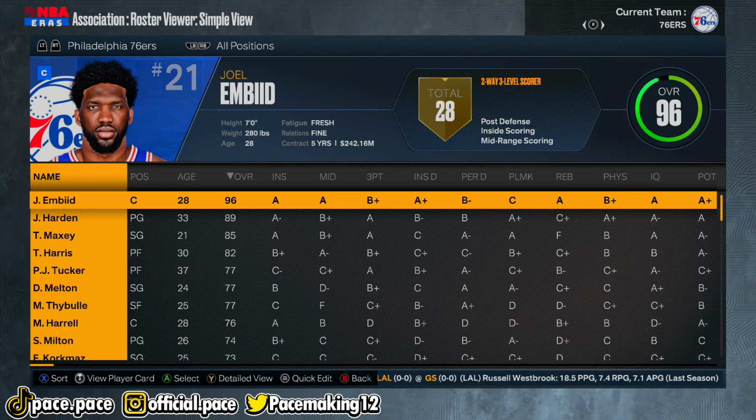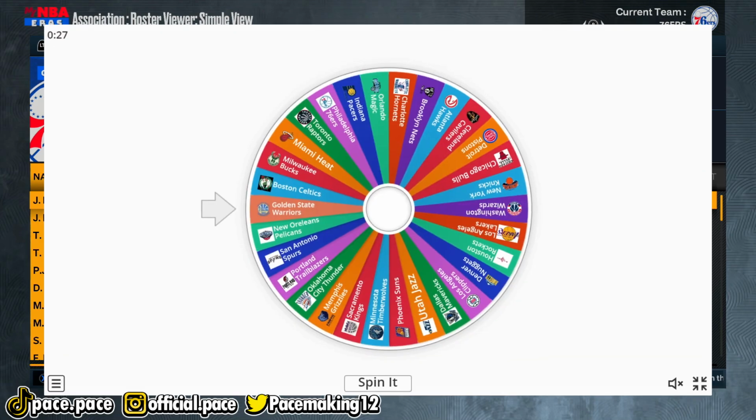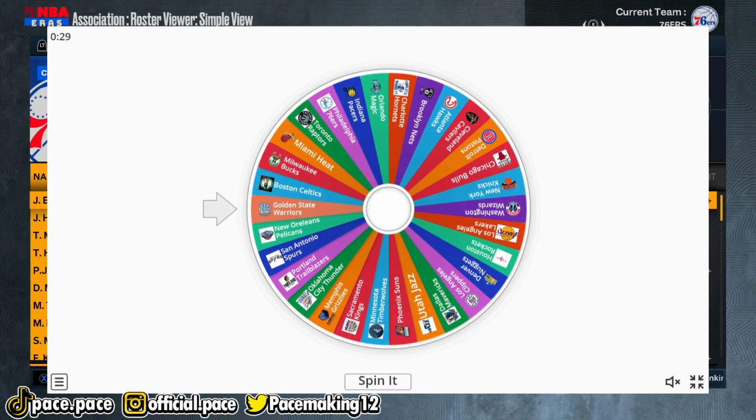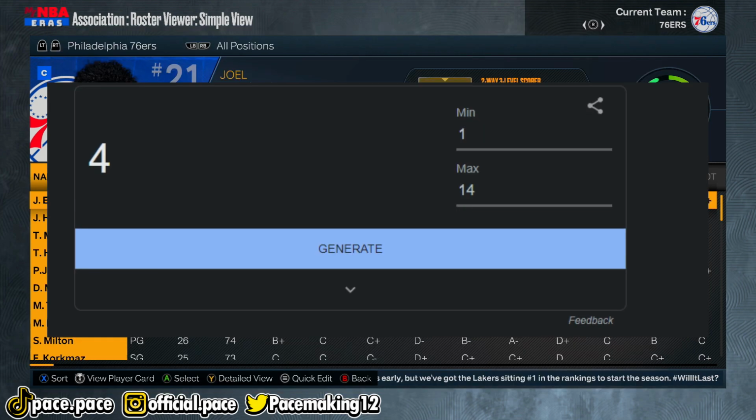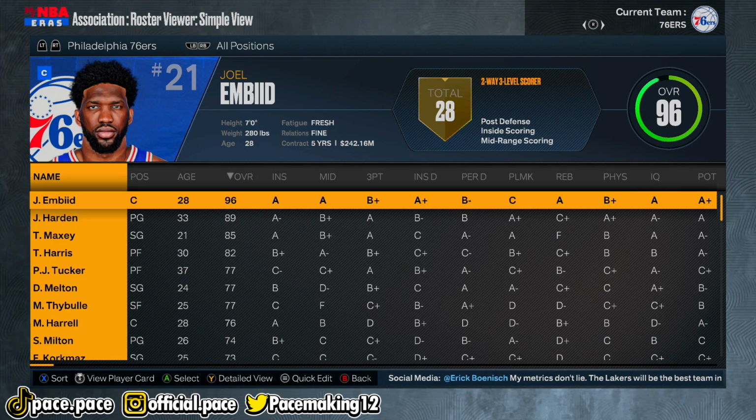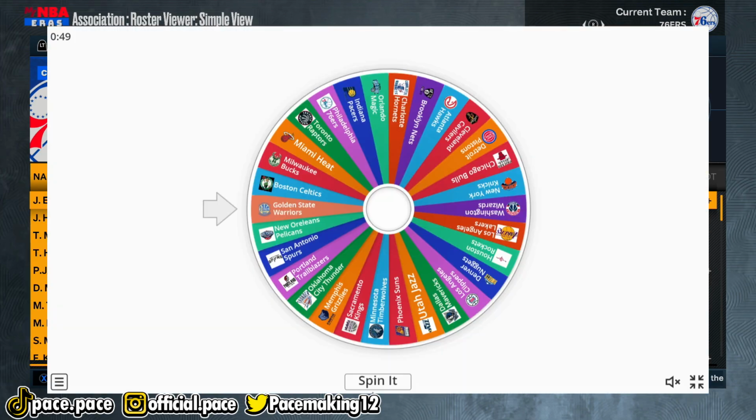So the way that we determine which NBA player we're going to be turning into Tim Duncan, we actually are going to be taking this wheel that I'm going to put on the screen now, and basically all we do is we select a random team inside the league, and then from that point on, we go to the random number generator and we select a number 1 through 15 or however many people are actually on the team. So yeah, real quick, I'm just gonna spin this wheel.